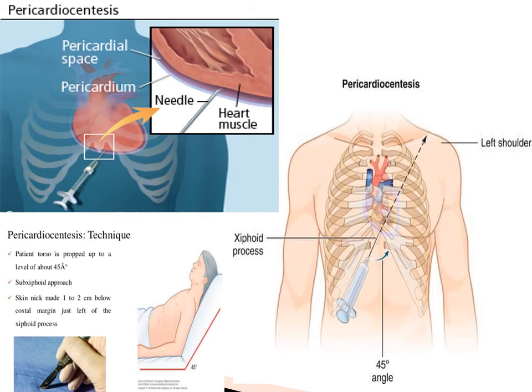Now this is how the pericardiocentesis is done. So you have a clear picture showing here how the needle is inserted. For that you need to locate the xiphoid process of the sternum. The needle is inserted, and you just locate your collarbone, like on the left shoulder, and that is the angle.